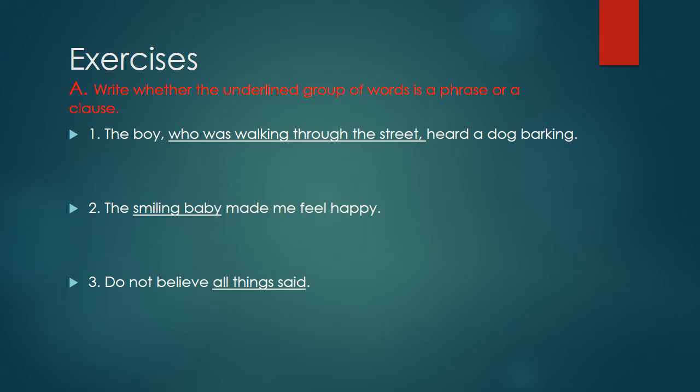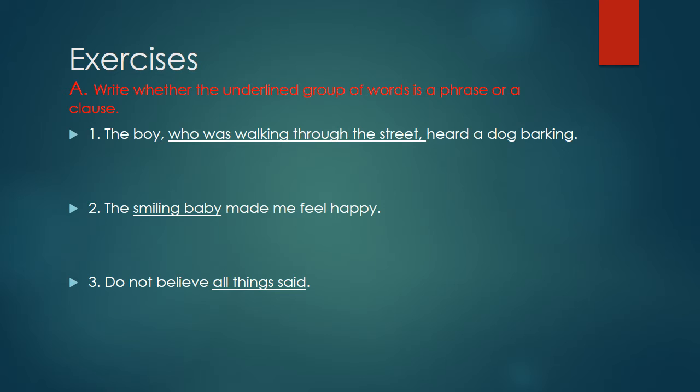Now children, how is this a phrase? This is a phrase because it's a group of words but without subject and predicate. You see, in the underlined words, there is no subject, no predicate. So it is without subject and predicate, with incomplete sense. These group of words do not make complete sense if they are used alone. They depend on other words in a sentence to do so. So that's why this is a phrase. Clear to you children?